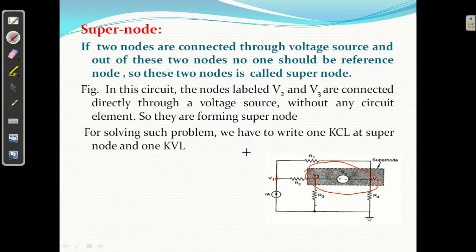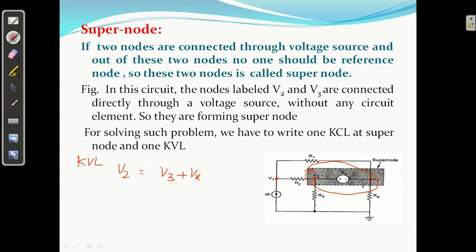Okay, and how to solve it? So we will write one KVL for the super node and one KCL for the super node. What is a KVL for the super node? Generally we write the KVL for a loop, but here we will write the KVL for the node. So KVL for super node क्या होगा? V3 ये नोड है, प्लस यहाँ से यहाँ क्या हो रहा है, राइज, this is minus, this is plus, so यहाँ से यहाँ राइज, so V3 plus Vx equal to what? V2.